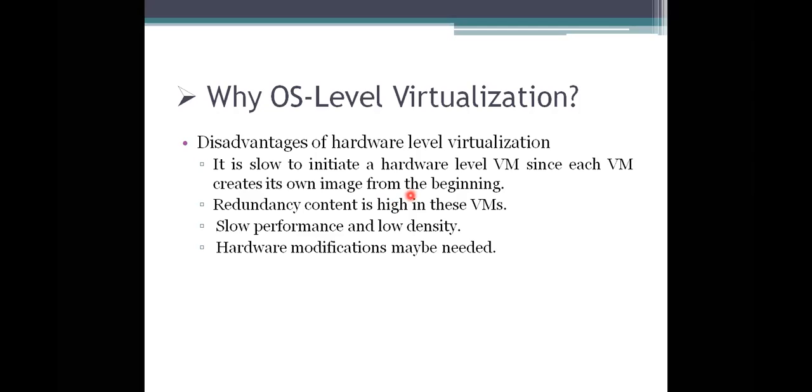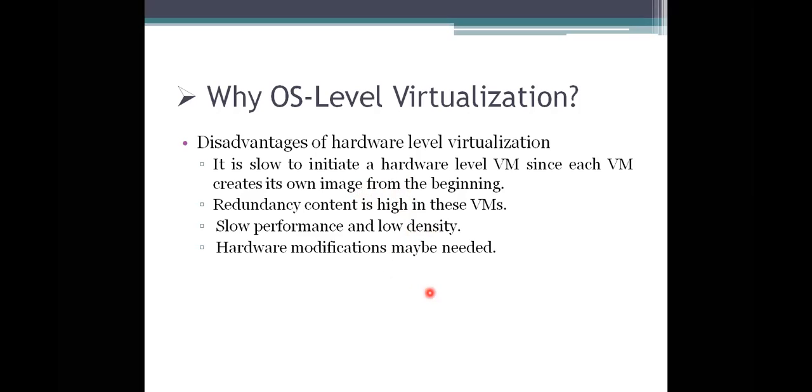If not, it has to take the initiations here. So to overcome this, we need to consider OS level virtualization. Then redundancy of the contents is maintained, performance and density are also slow, and the modifications you are making may be needed.